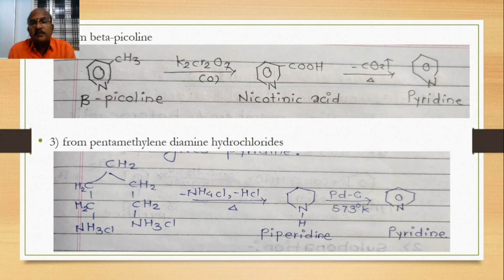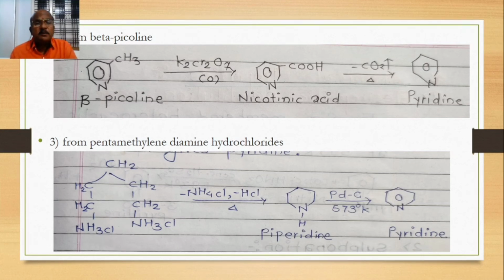There is a formation of nicotinic acid. The CH3 is converted into a COOH group, that is called nicotinic acid. It is attached to the pyridine here, and they are heated. They remove the carbon dioxide. Finally, there is a formation of pyridine. This is the second method, from beta picoline.